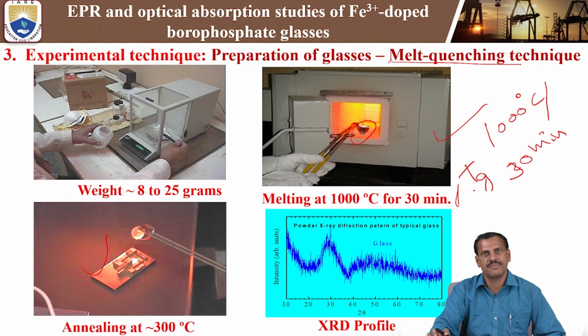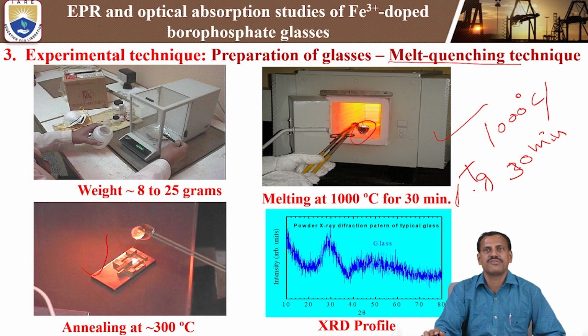After annealing at 300 degrees centigrade, we keep it for 10 or 12 hours. After that, it comes to room temperature. We can take the prepared glass sample, polish it, and cut it into small pieces. Then we can do different kinds of spectroscopic analysis, that means XRD, optical absorption, EPR, and luminescence. Different kinds of spectral properties we can study after preparation of the glass sample.